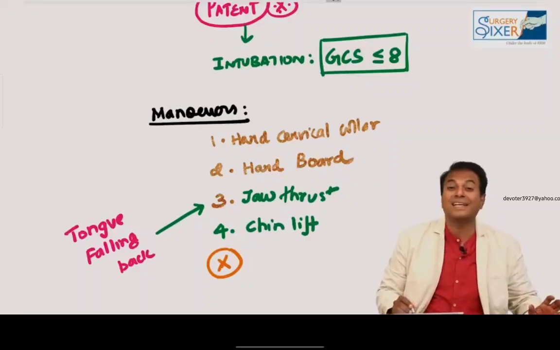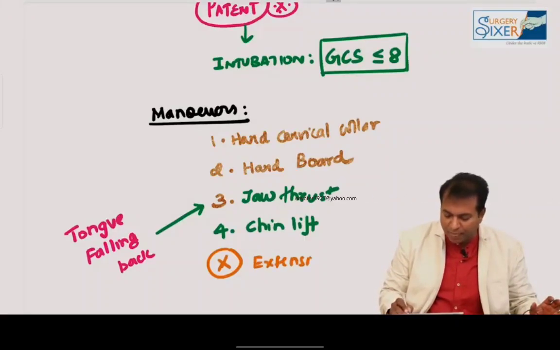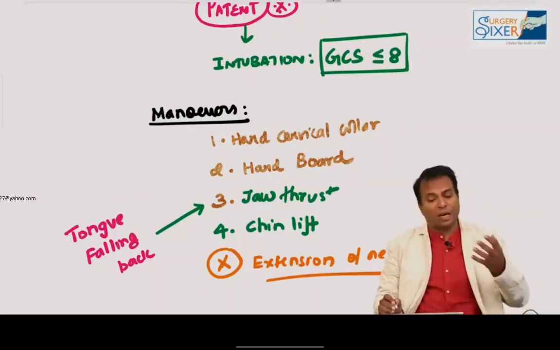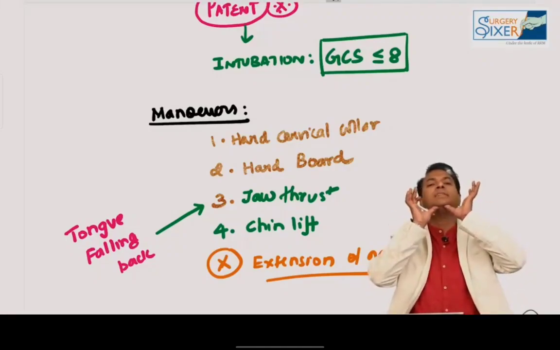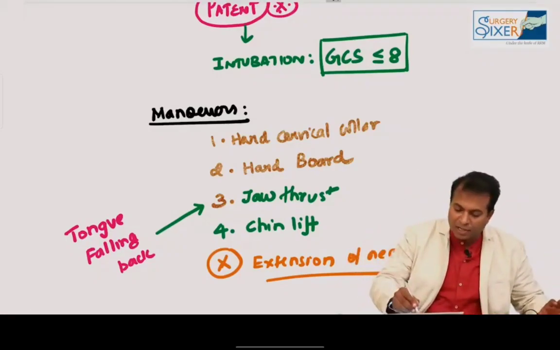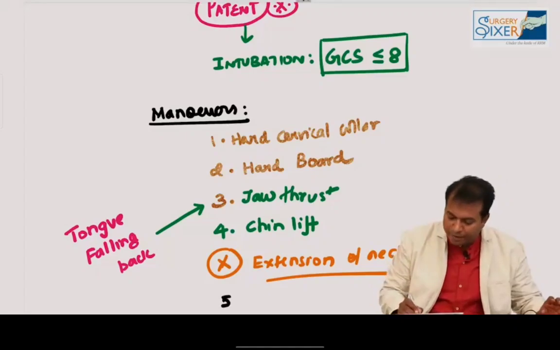What should not be done is extension of the neck. Please remember this: extension of the neck should not be done. To make a good airway and prevent the tongue falling backward, I am not extending the neck, just like me. Jaw thrust, chin lift. That's all. Another important thing we can do to maintain the airway is apply an oropharyngeal airway.